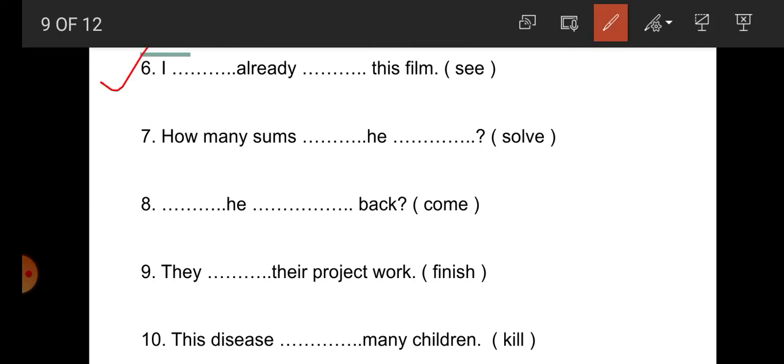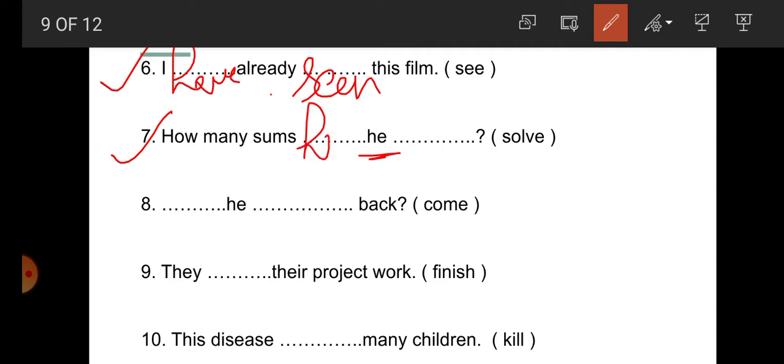Number 6: I dash already dash this film. So, I have already seen this film. Seen, V3 is seen. Now, how many sums dash he dash? So for he, what will be the auxiliary verb? Has. So how many sums has he solved?